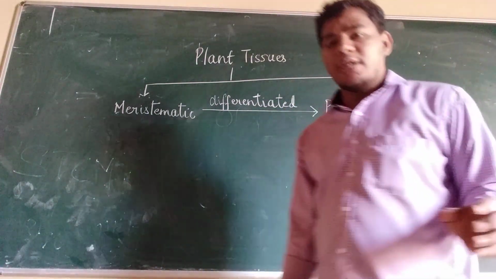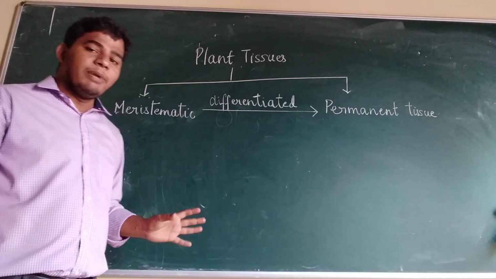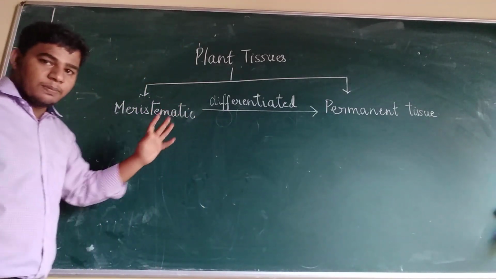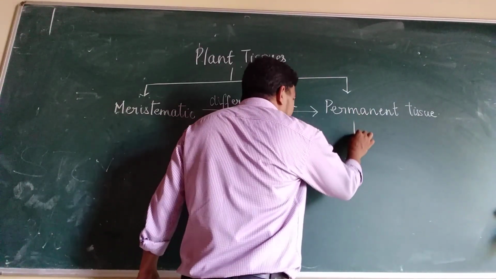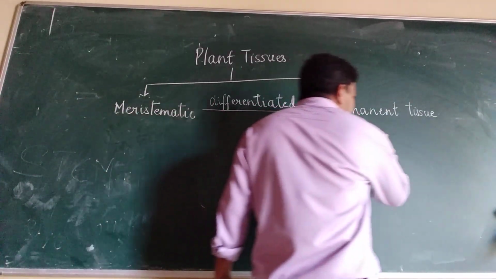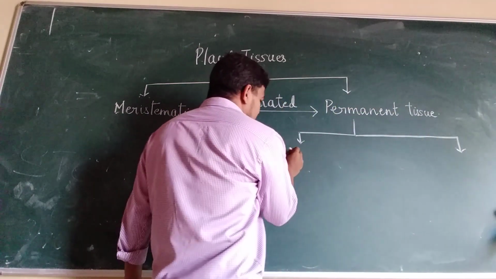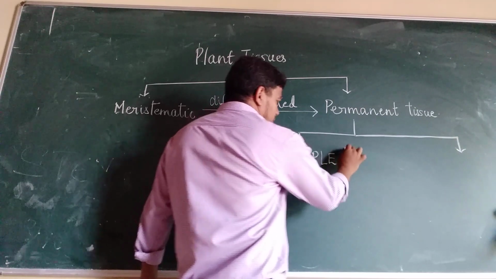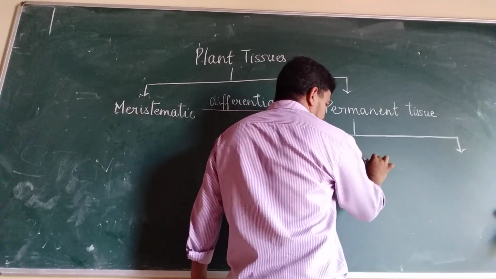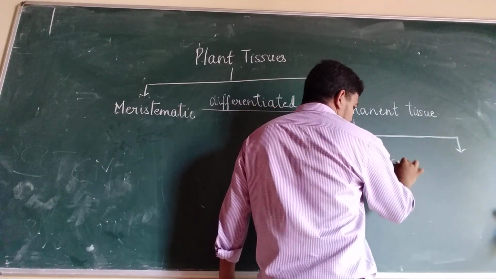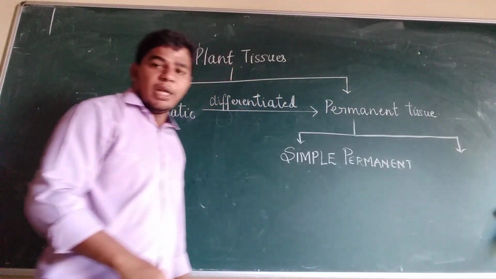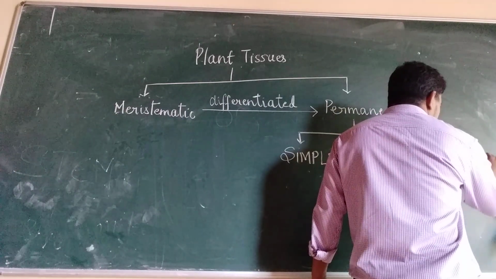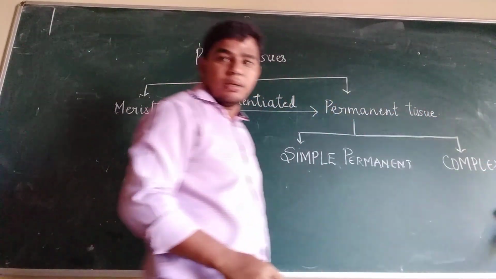Then we also saw about permanent tissues. The permanent tissues are tissues which have lost the ability to divide, and they are derived from the meristematic tissue. Permanent tissue, we have already seen, can be classified as simple permanent and the other one is complex permanent.